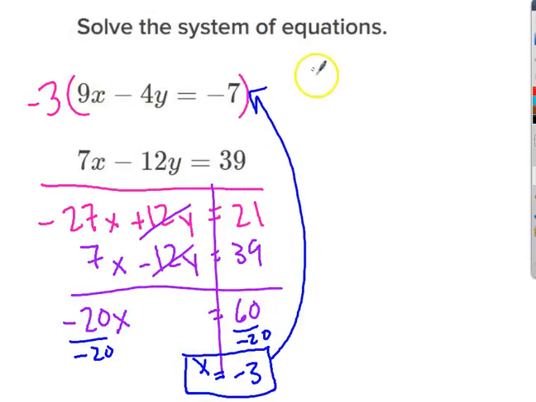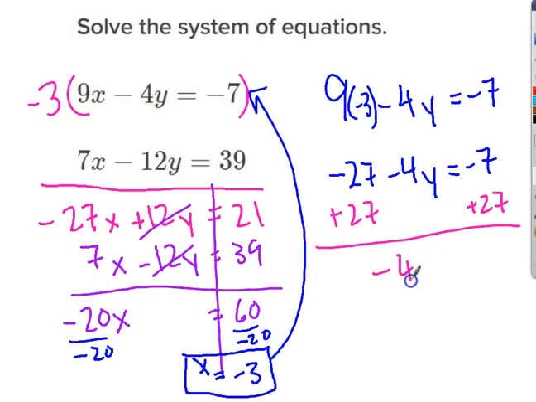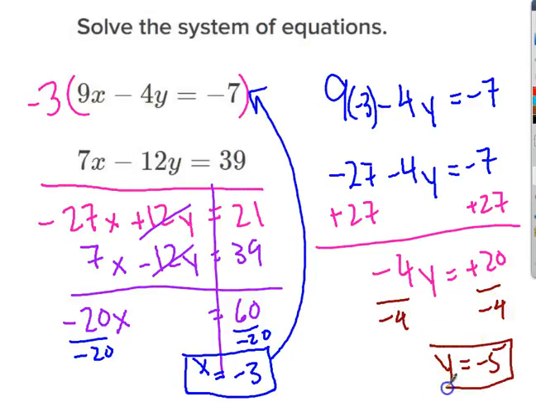And then I plug that back in. 9x minus 4y is negative 7. But I know x is negative 3. So that means negative 27 minus 4y is negative 7. I add 27 to both sides. I get negative 4 times y equals positive 20, and use the division property of equality to get negative 5. So not that easy of a problem, I agree.